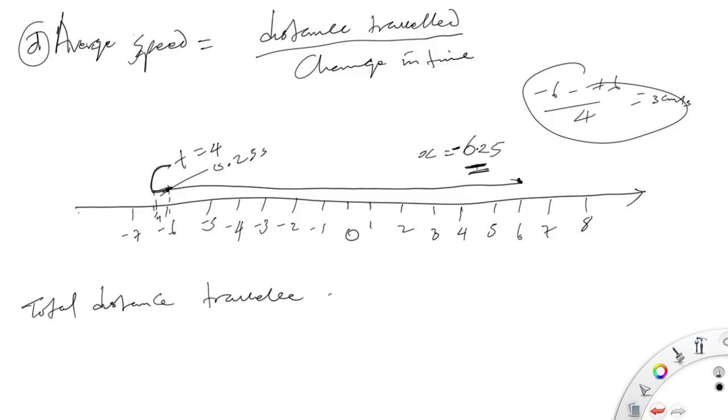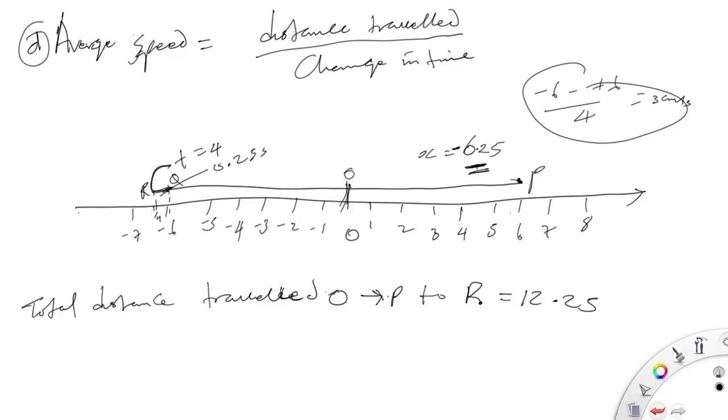let's call this point P, let's call this point O, let's call this point R, let's call this point Q. So the total distance it traveled from 0 to P, back to R, now is equal to 12.25.